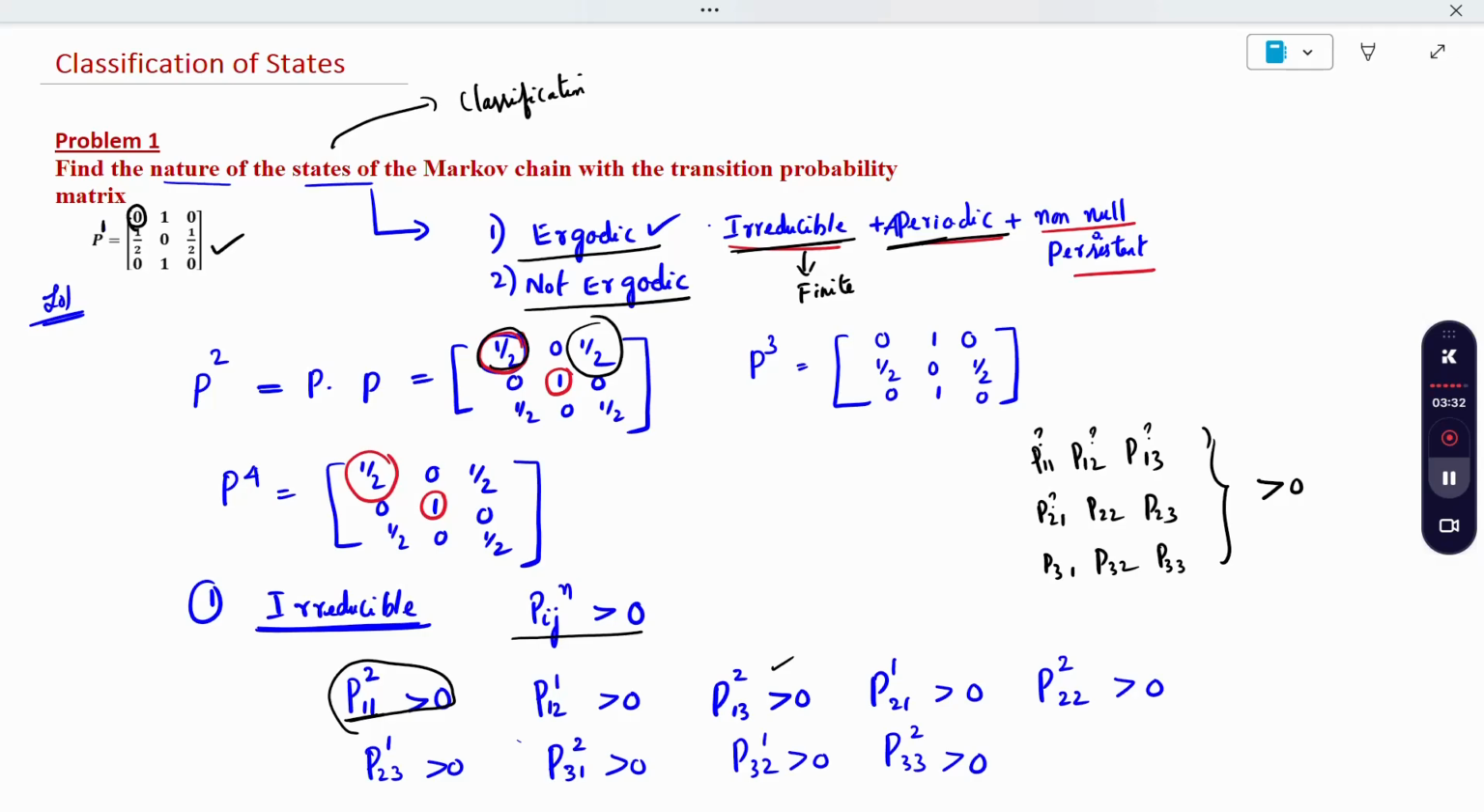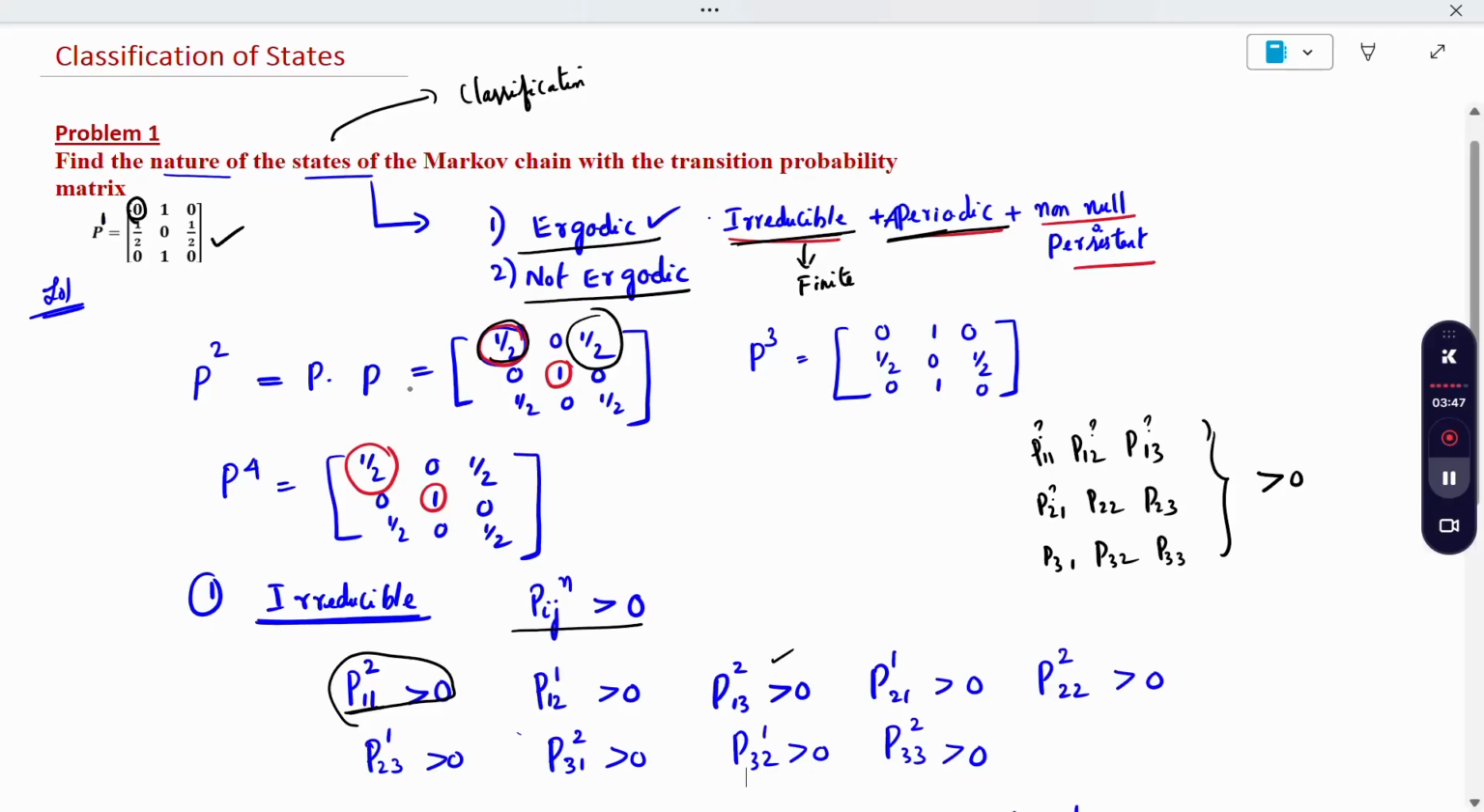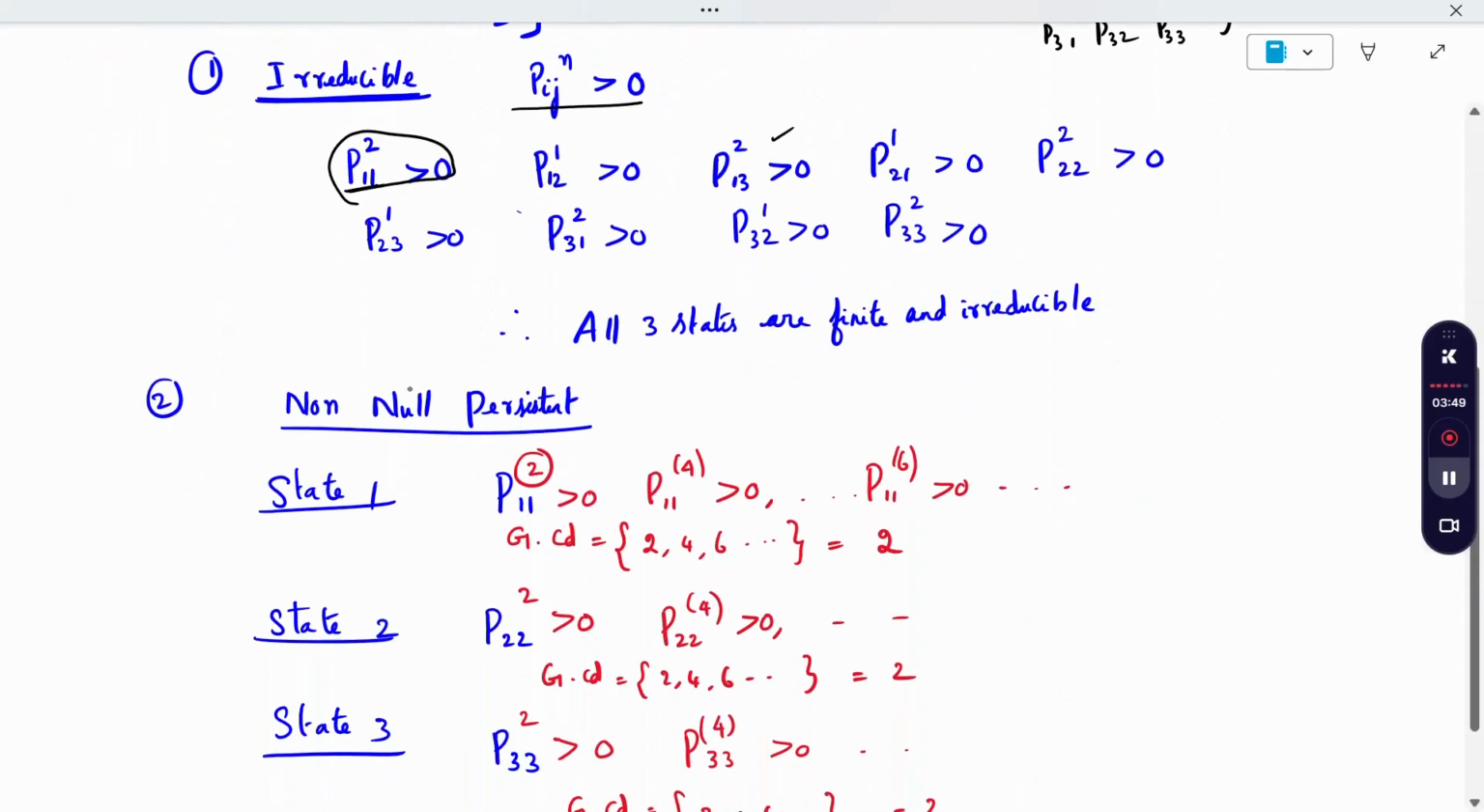In the same way for all the conditions up to P33, at some power it is greater than 0. If any one is not coming, it is reducible. If everything comes, it is irreducible with finite elements. So now you check, all of it is coming. So all the three states are finite and irreducible.